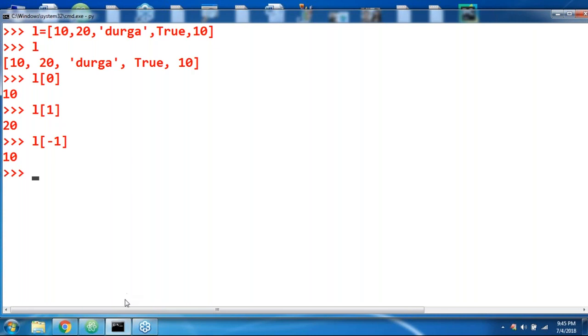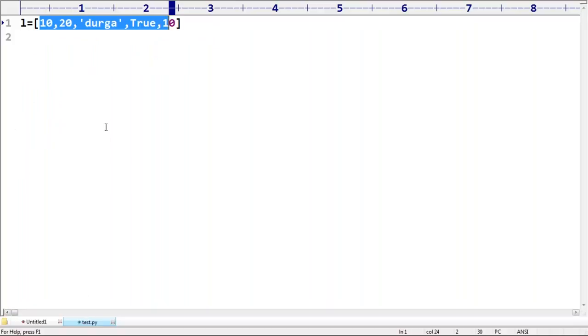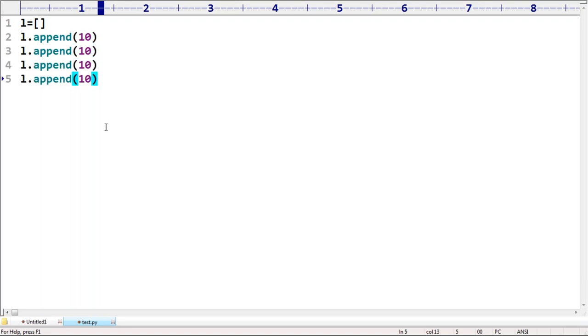So when we should go for list data type, what are various important points? Just have a look once. I'm taking L is equal to empty list. Observe carefully. L dot append of 10, if you want to add objects. L dot append of 20. After that, L dot append of Durga. L dot append of None. Are you getting? None value I'm taking.